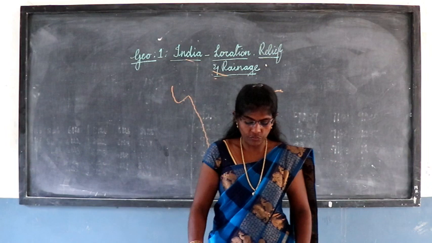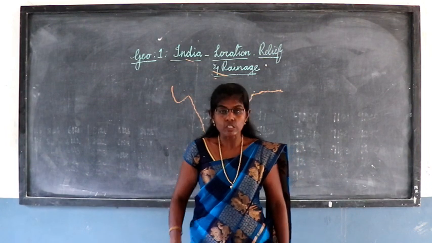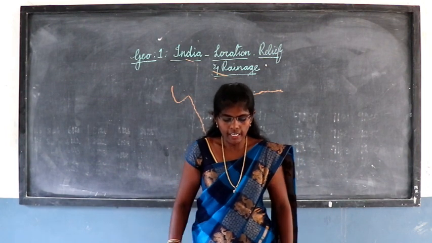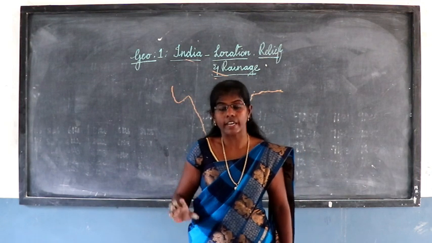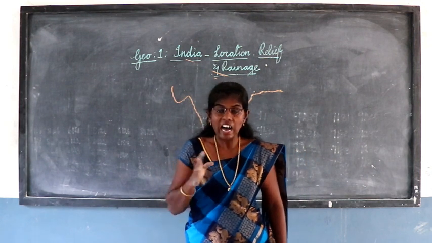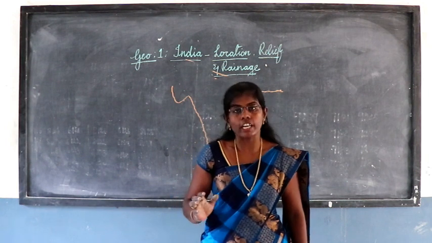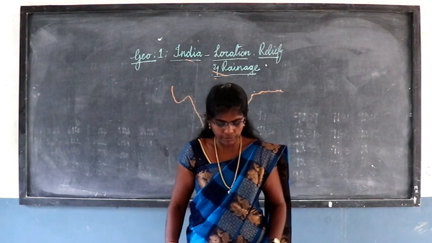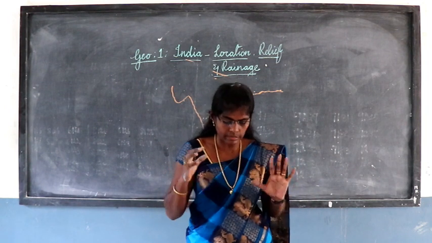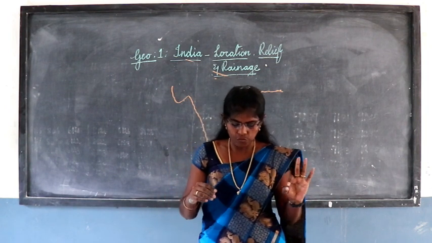The third physiographic division is the Peninsular Plateau. A plateau is a tableland. It lies to the south of the Great Northern Plains and covers 16 lakh square kilometres, about half of the total area of our country. It is an older rocky plateau region. We can see three types of features in this plateau.